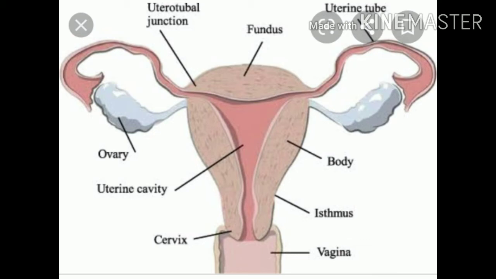Then the body: it is the usual site for implantation of the blastocyst. Isthmus: this is the narrow space between the cavity and the cervix. Cervix: it extends from the isthmus and ends at the external os, and it measures about 2.5 cm.